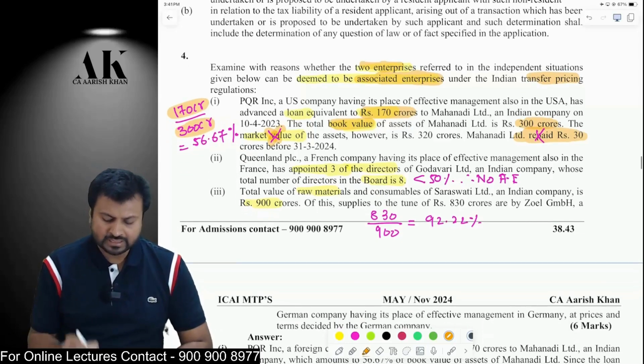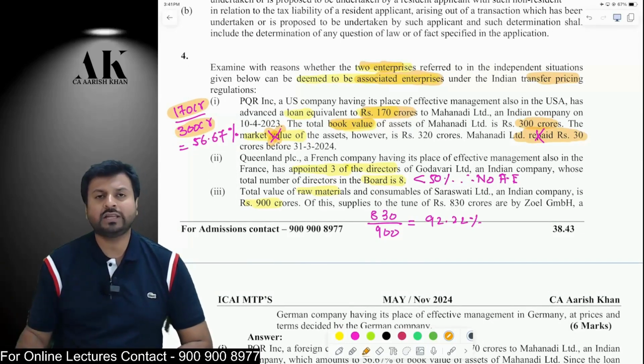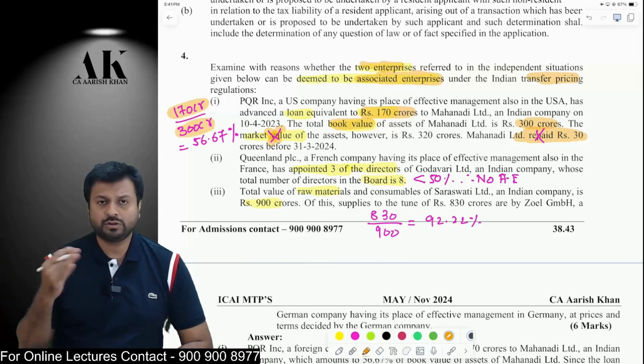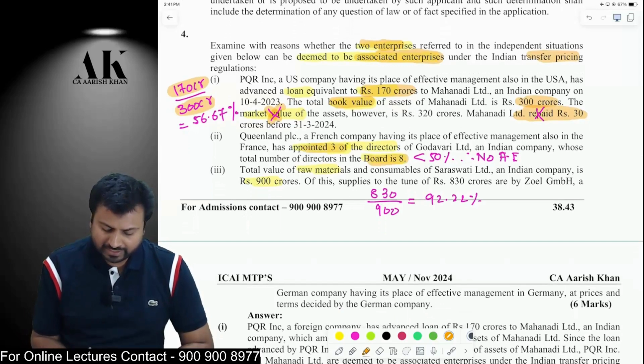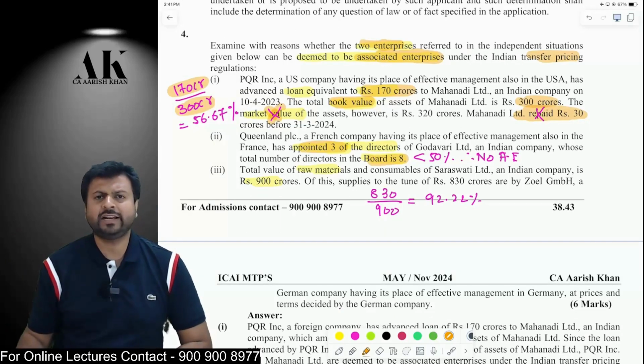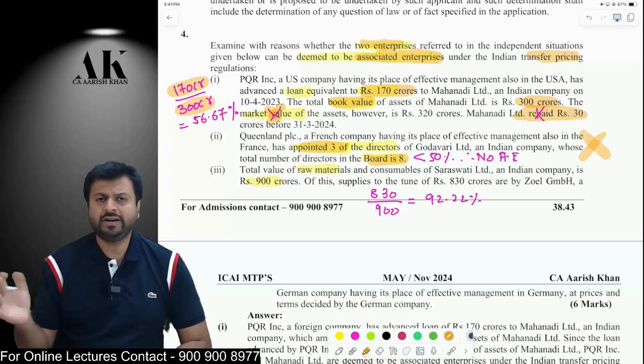Next one is when one entity appoints more than half of the directors of the other entity, then both of them are deemed to be associate enterprises. In this case, out of the 8 directors, the one entity is appointing 3 directors of another company. Therefore, it is not more than half of the directors. 3 out of 8 is not more than half. Therefore, both of them are not deemed to be associate enterprises.